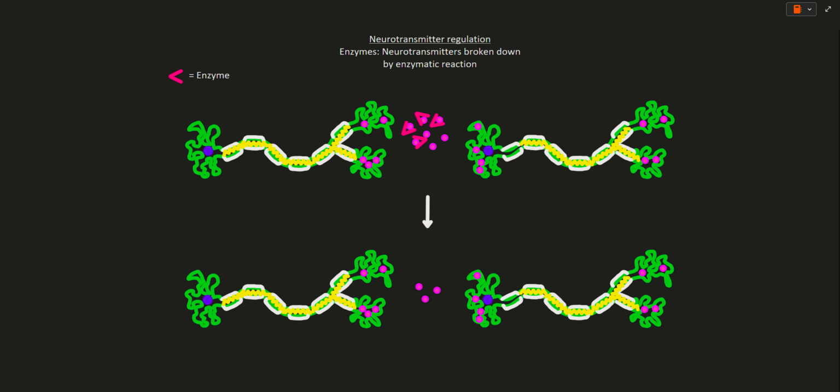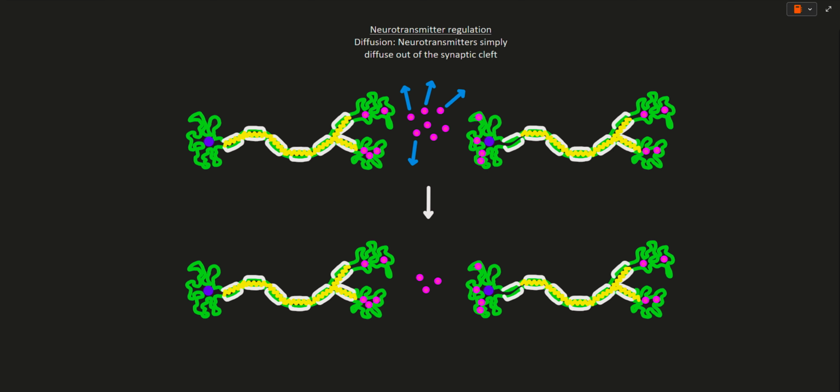Another way is through using an enzyme. Enzymes break down neurotransmitters, which decreases the number of neurotransmitters found in the synaptic cleft. Here, you can see enzymes in the synaptic cleft decreasing the number of neurotransmitters.